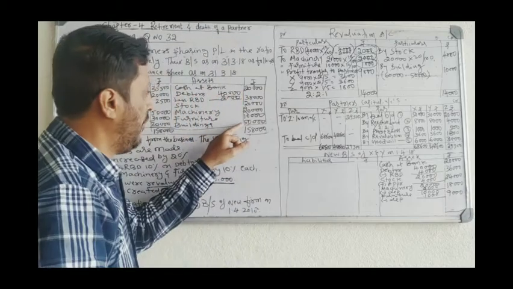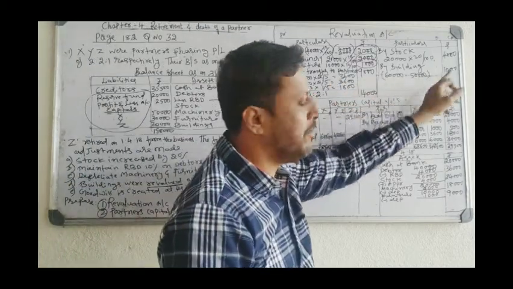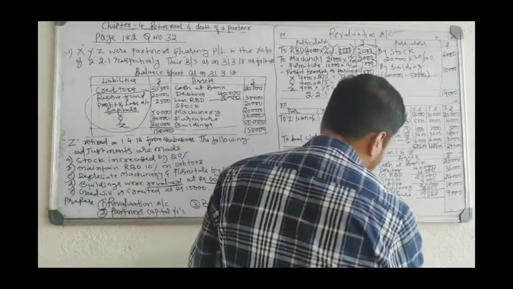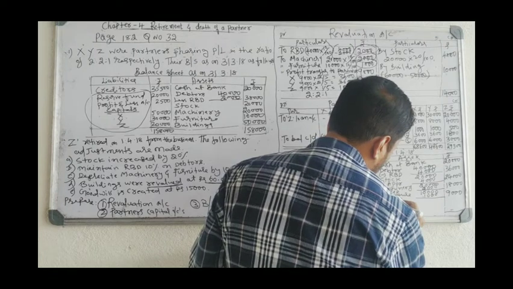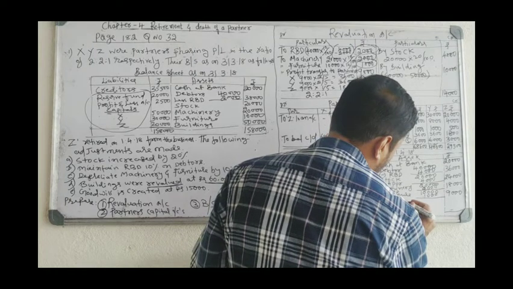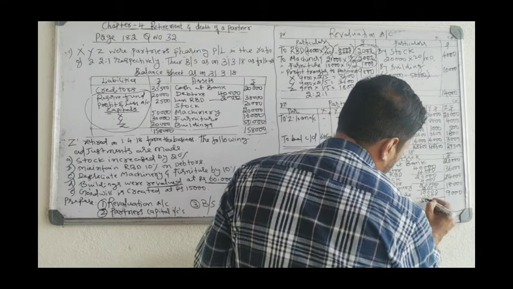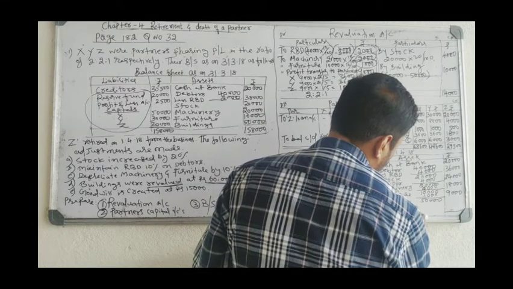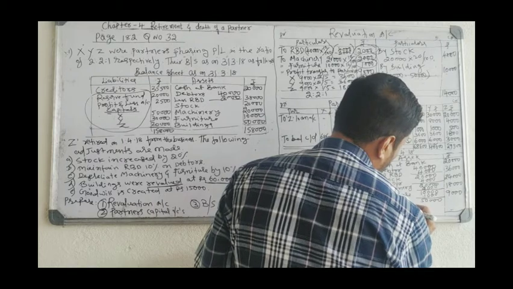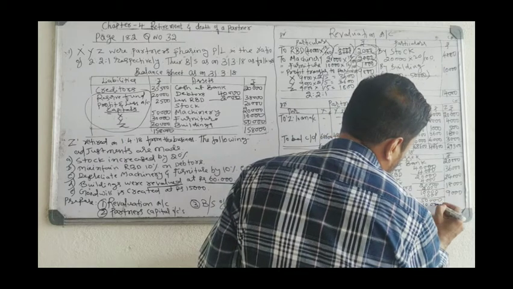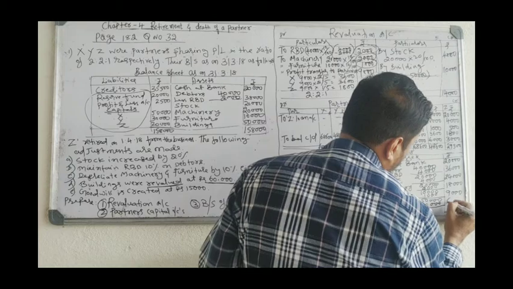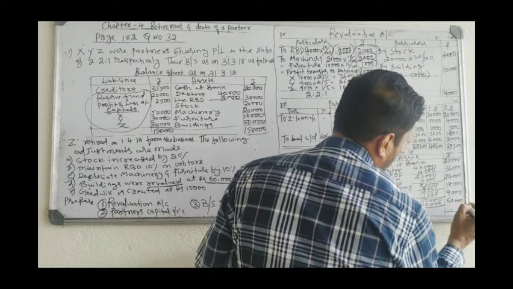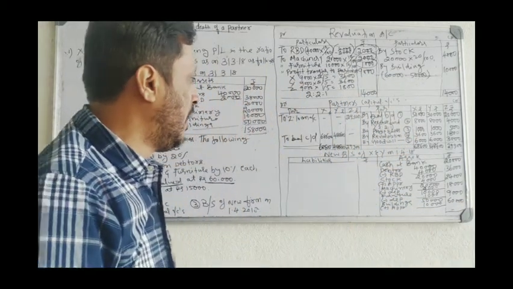Now building 50,000, 10,000 income you have to add. Add appreciation 10,000, 60,000.